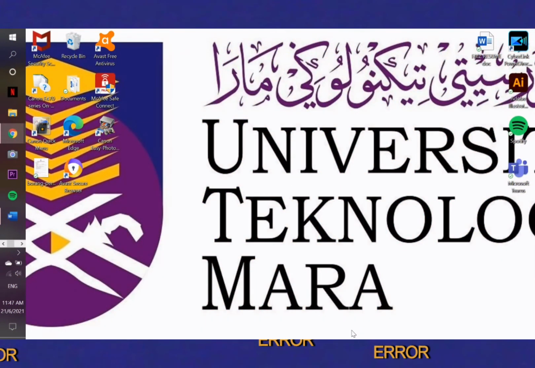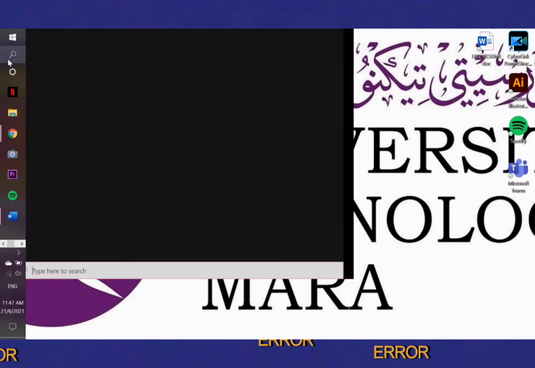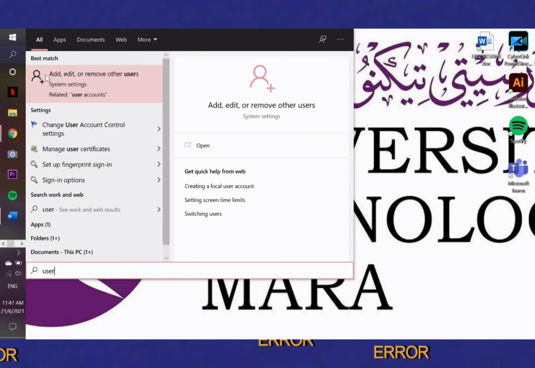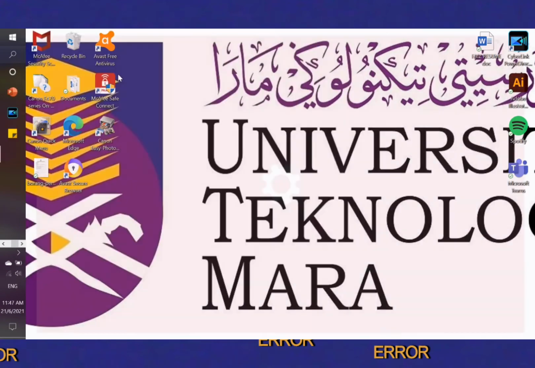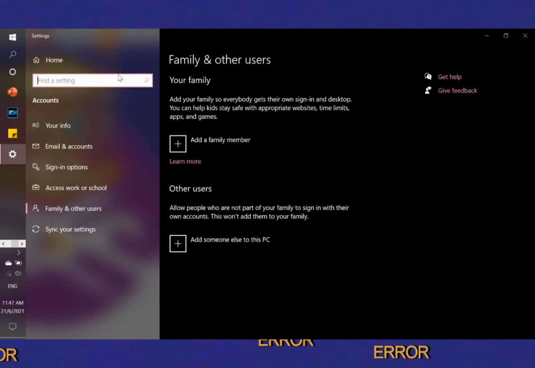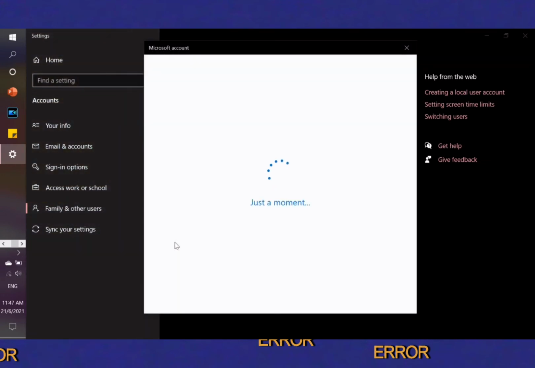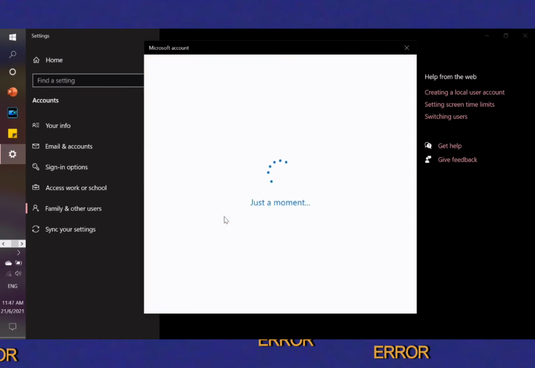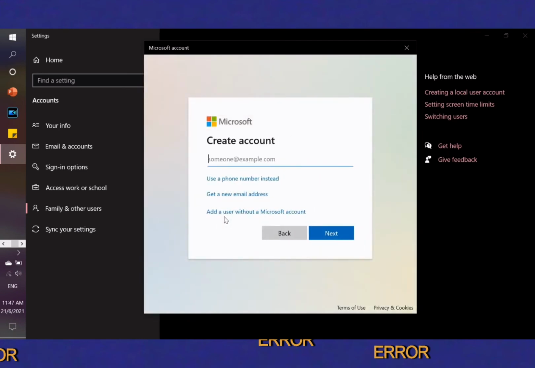Okay, in this part I will show how to create a user account on Windows. So first, go to the search box and type user. After that, click on Add, edit or remove other users, and then click Add someone else to this PC, and click I don't have this person's sign-in information, and click on Add a user without a Microsoft account,